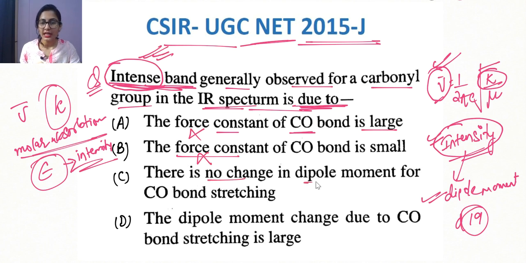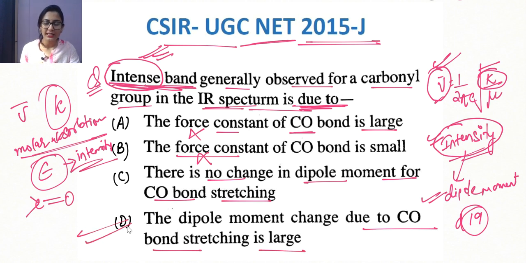There is no change in dipole moment for carbonyl bond stretching. That is not going to happen, because even if it is stretching symmetrically or antisymmetrically, it is always going to have a dipole moment. Option D says the dipole moment change due to carbonyl bond stretching is large, and this is the correct answer, guys, because we have already studied that intensity depends upon dipole moment. I hope this concept is clear to all of you.